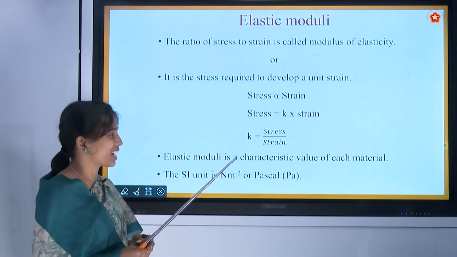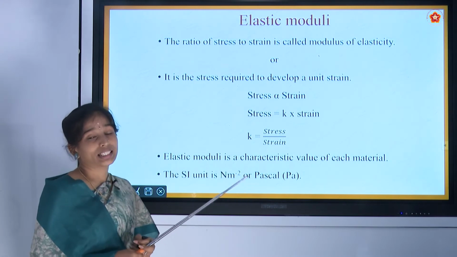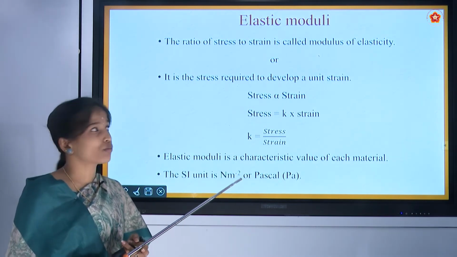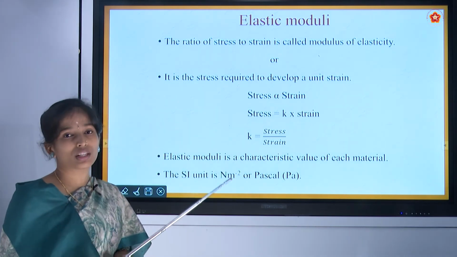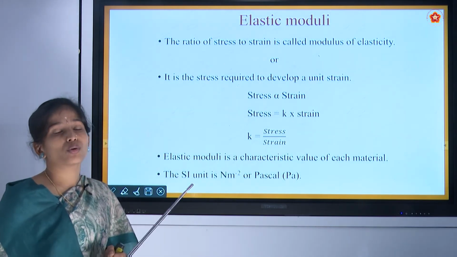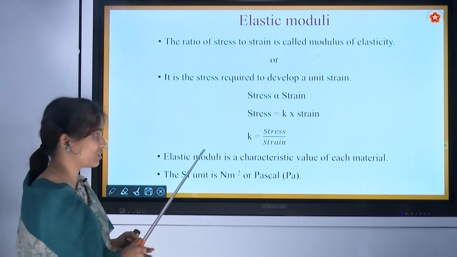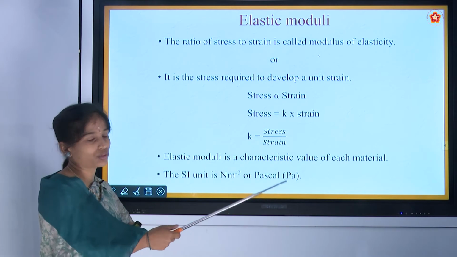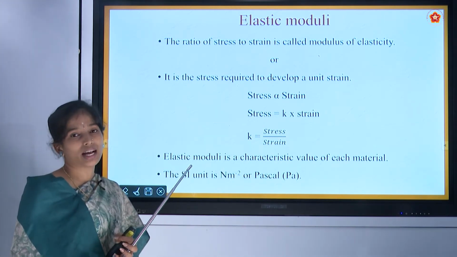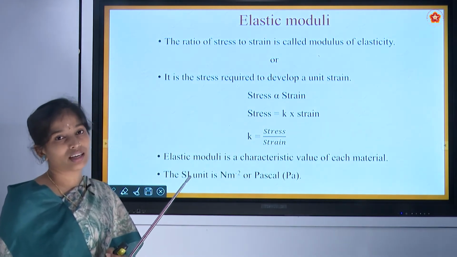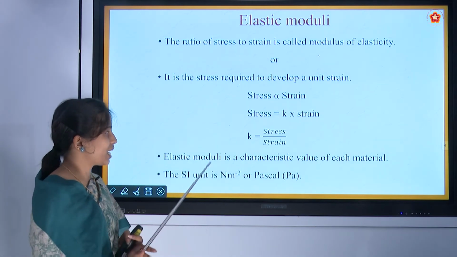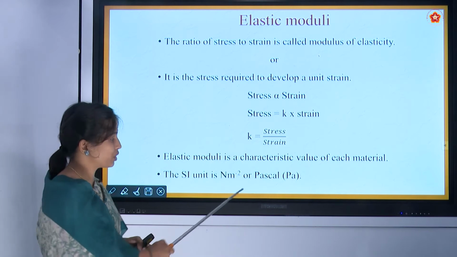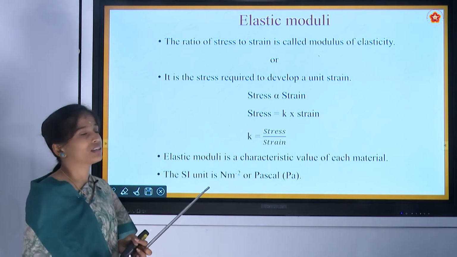What do you mean by this characteristic value? That means every material will have a different elastic moduli value. No two materials will have the same elastic moduli. That is nothing but characteristic value. That means every material will have different elastic moduli values. The SI unit of this elastic moduli is Newton per meter square.